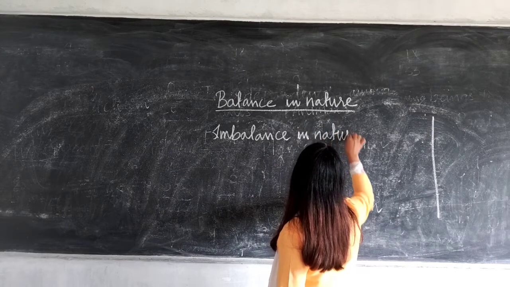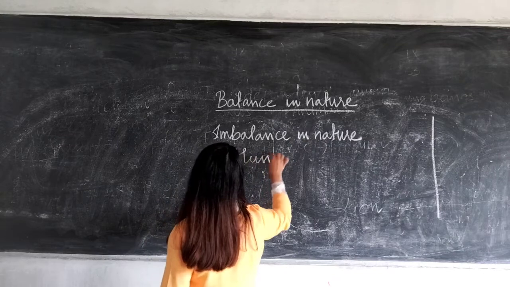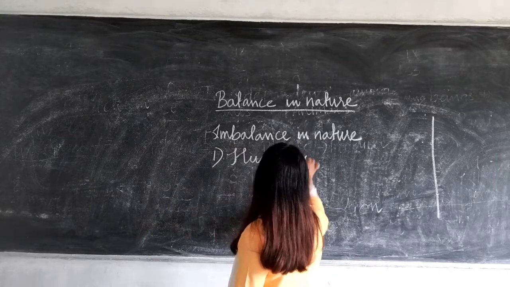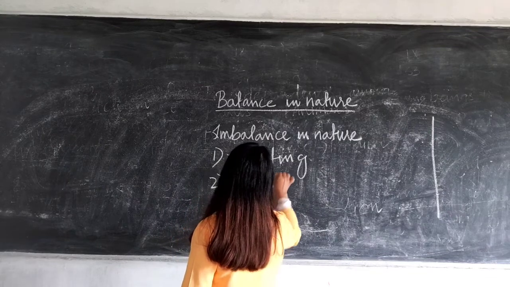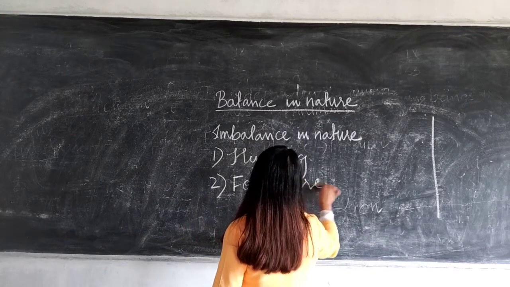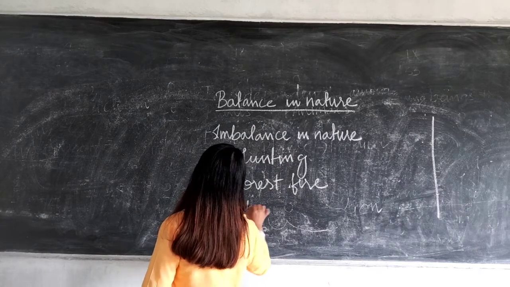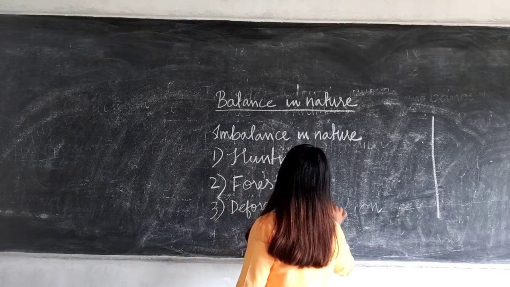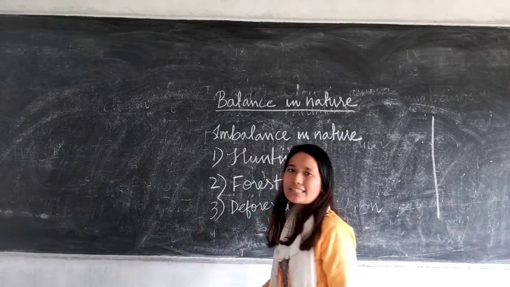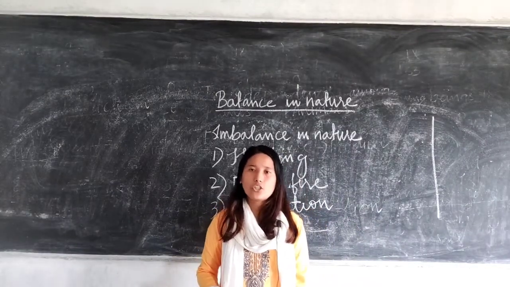What are the factors? Number 1 is hunting. Number 2, forest fire. Then you have deforestation. All these are the factors which lead to imbalance in nature.